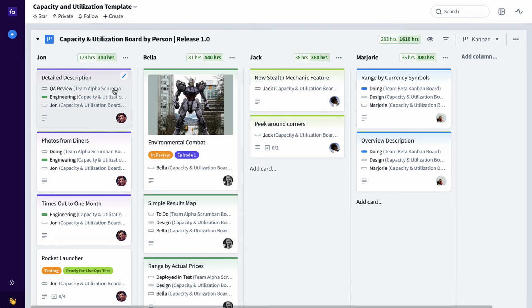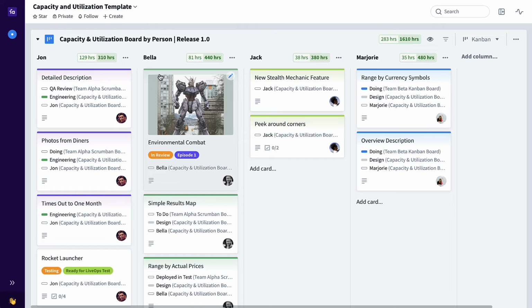And within that column, we've set a capacity limit for each one of the individual team members for this entire release. So we can see that John has a capacity of 310 hours, 129 hours of which have been allocated. Bella has 440 hours, 81 hours have been allocated, etc., etc.